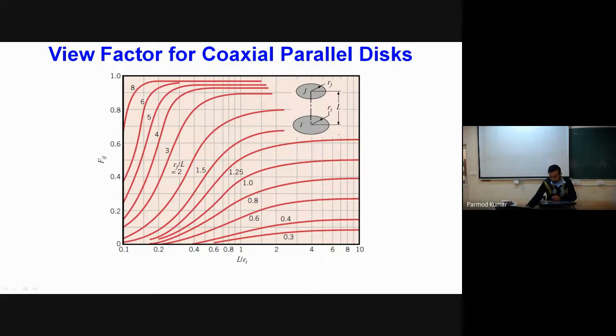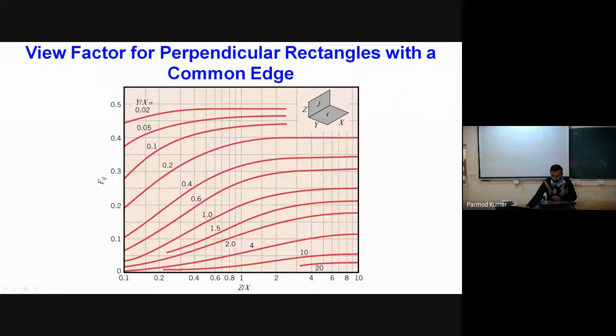Similarly, this is for two cylindrical discs. Then this is for two rectangular faces having a common edge. Like that, you will find a number of tables and graphs for complicated situations in your textbook. However, for simplified geometries, we can just determine the view factor based on visual inspection. So please practice simplified geometries based on the observations.